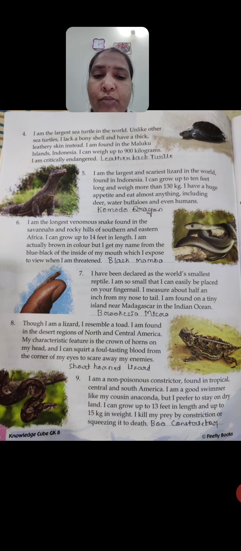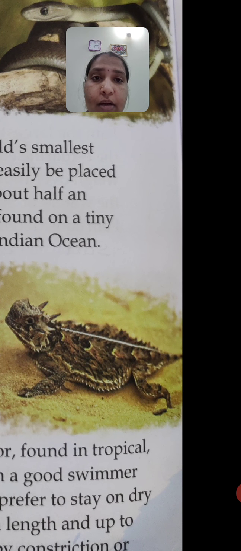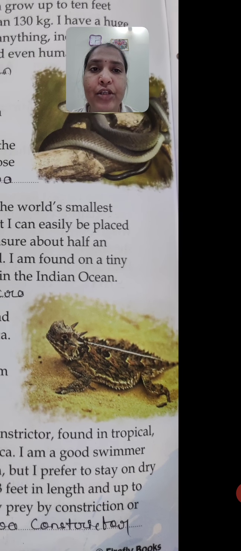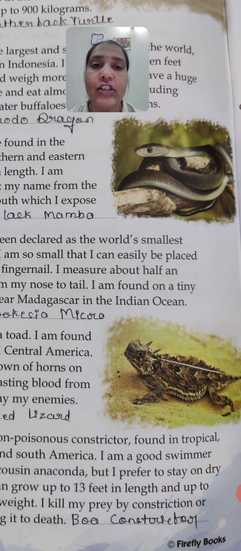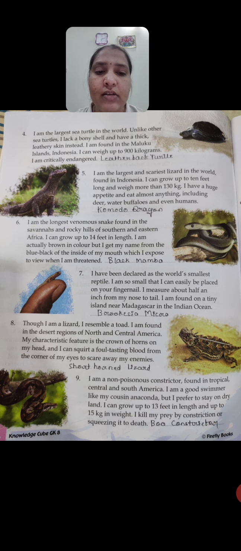This is a type of reptile. Okay, next we can move to the short horned lizard. See here, this is a short horned lizard. How horrible it looks, isn't it? Try to watch the Discovery channels. In the Discovery channels, they show all about animals and birds. All of you at this age should watch the Discovery channels. In that you'll get so many knowledgeable things.